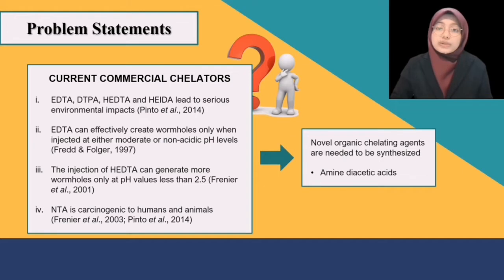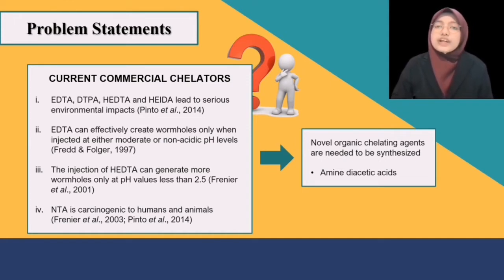Meanwhile, Frenier 2001 studied that the injection of HEDTA can generate more wormholes only at pH values less than 2.5 due to the presence of hydroxyethyl group in its structure that can enhance its solubility in acid solution, resulting in an increase of its binding capacity to calcium ions.